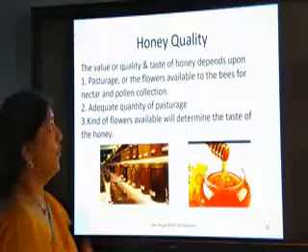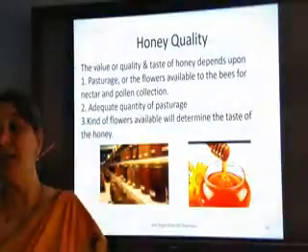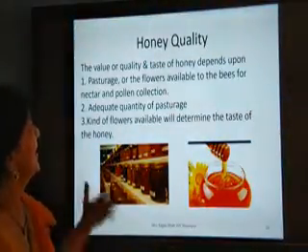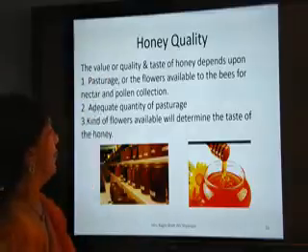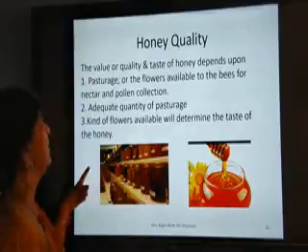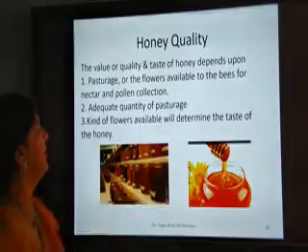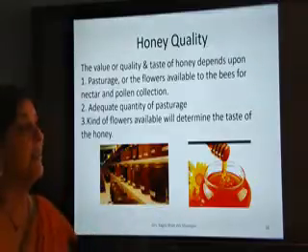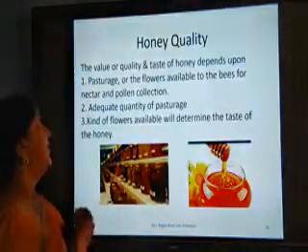Now you know about honey and you must have tasted it. It's very sweet. So let us see the honey quality. Here you can see so many bottles of different types of honey. So on what factor does the honey quality depend?